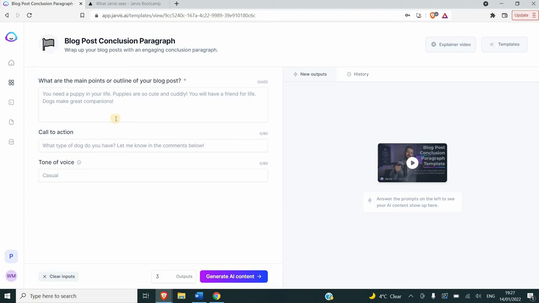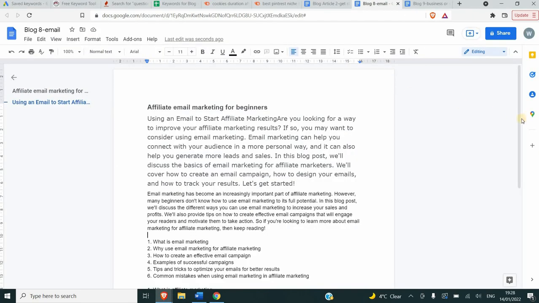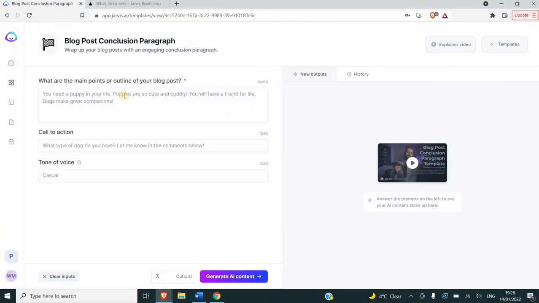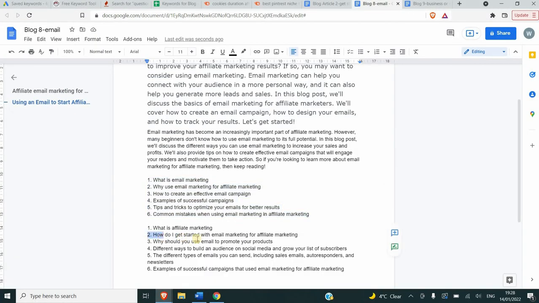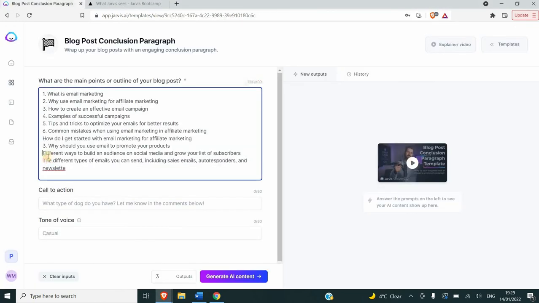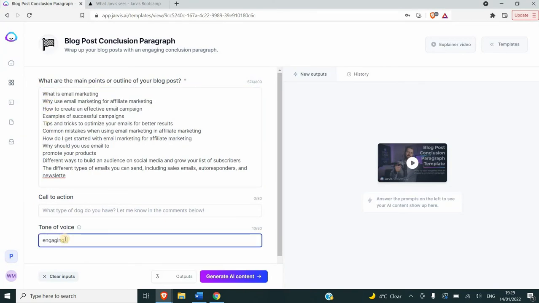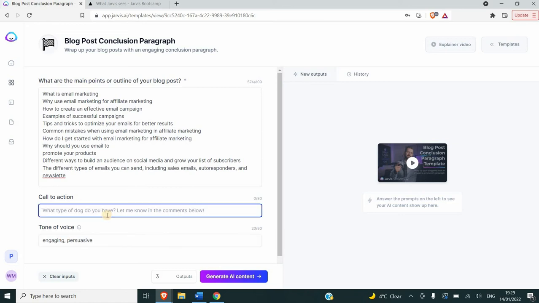Now we're going to try the blog post conclusion paragraph. It says what are the main points or outlines of your blog post. Here you have to give it some direction to write a conclusion for you. Here I used the outline that Jarvis gave me earlier on this section. Then you can add your call to action. I didn't add any this time, and the tone of voice. I chose engaging, and you specify the tone of voice.